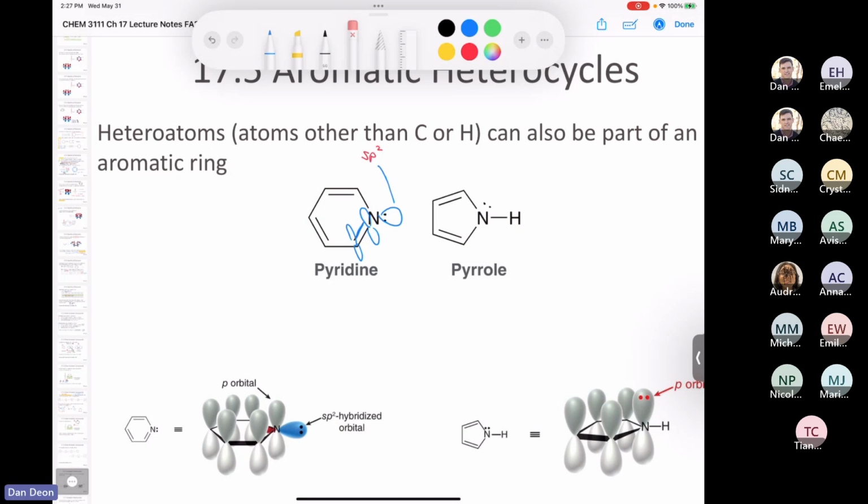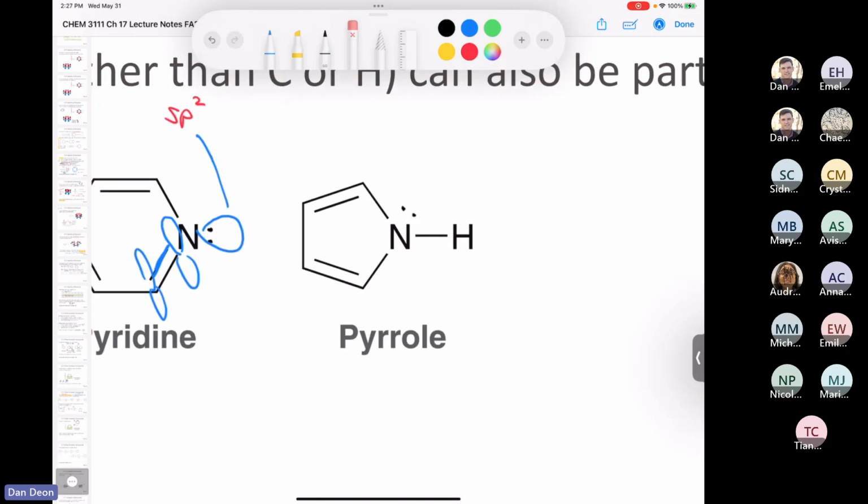Now, if we look at pyrrole, on the other hand, and we look at its hybridization, well, you might look at it and say, well, you've got 1, 2, 3, 4 regions of electron density. And so can it participate in resonance? The answer is yes, it can. And also, what do we know?